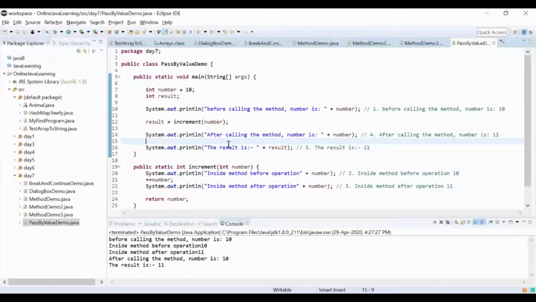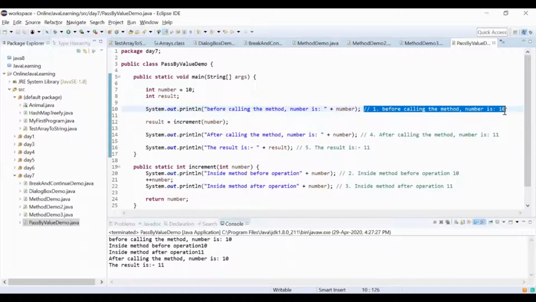I said 11. Number 2 is 11, right? So where is the mistake? Which one? In terms of line number, tell me. See, I have written the output also after the double line here.